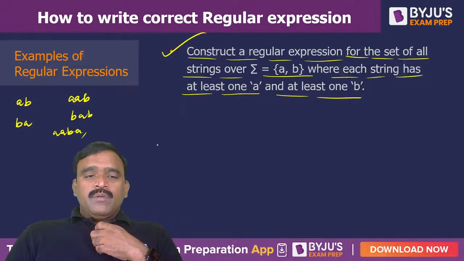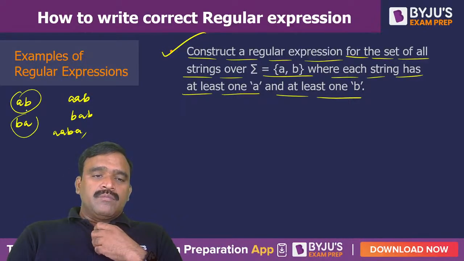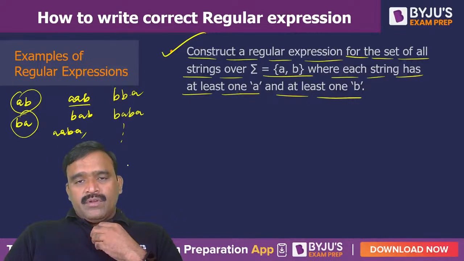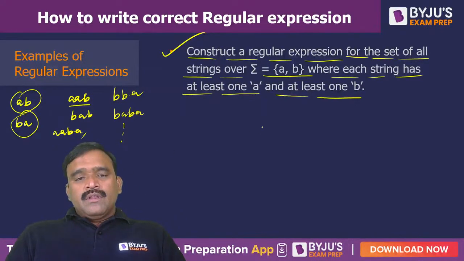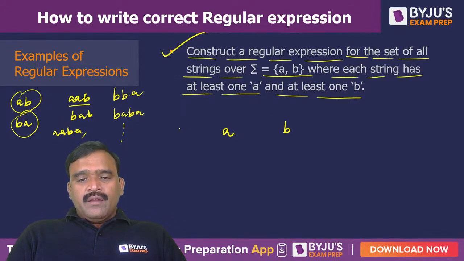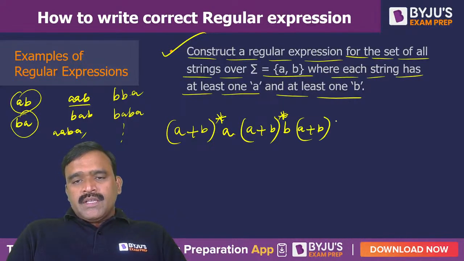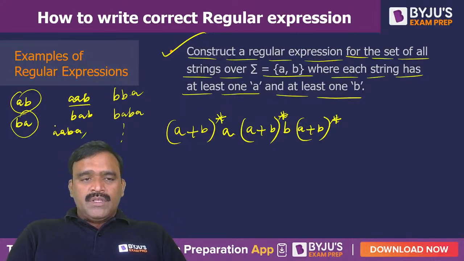What are the minimum strings here? AB is the minimum, BA is minimum, AAB and BBA also, and BABA also. Presence of one A and one B is a must. So there are two ways of doing this. If one A and one B is present, before and after every A and B we can put any combination of A's and B's, like this: (A+B)* A (A+B)* B (A+B)*. But it is A followed by B, and BA will not come from this.